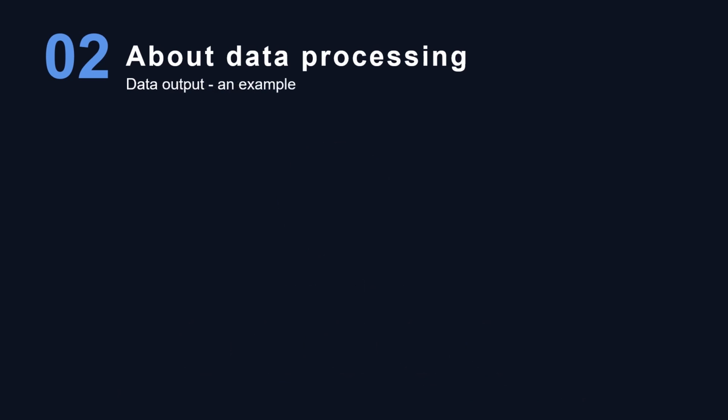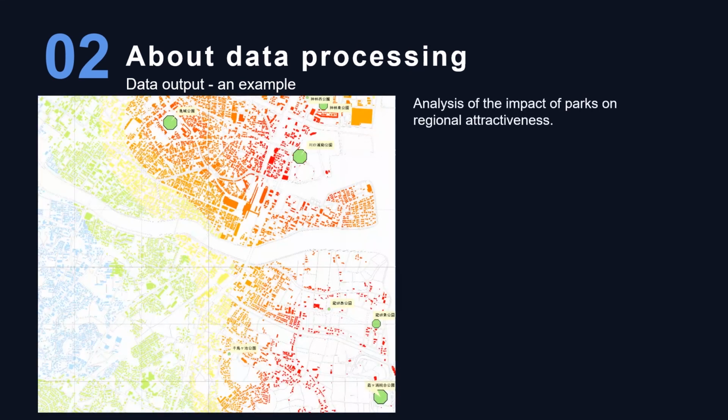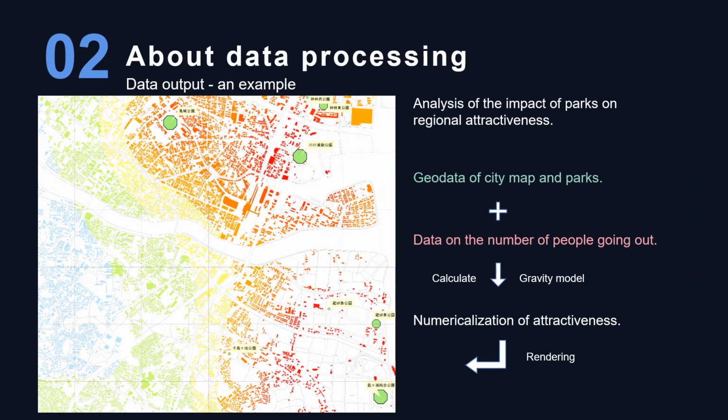After the data is classified and processed, it can be output to the Geographic Information System. As an example, the output result is an information map similar to the one shown. Here is the process of building this information map.